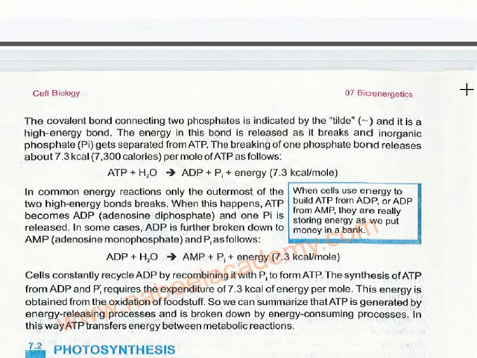Now continuing the topic, the covalent bond connecting two phosphates is indicated by this kind of sign, and it is a high energy bond. This sign shows that the energy in the bond is very high. The energy in this bond is released as it breaks.